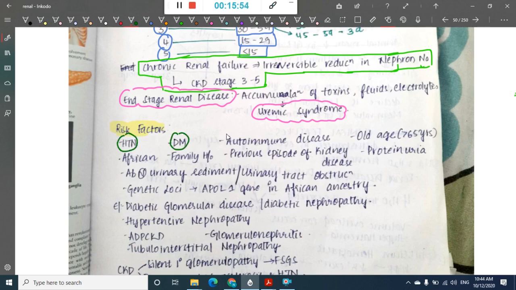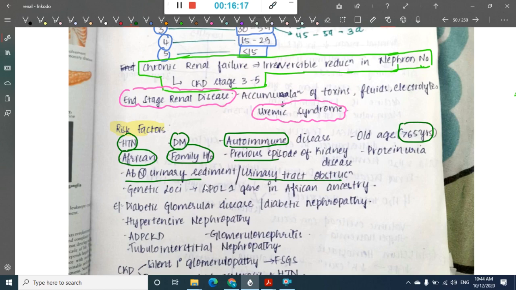It is associated with any autoimmune diseases. Chronic kidney disease is associated with old age, that is more than 65 years of age, Africans, family history, previous history of kidney disease. Okay, and there can be abnormal urinary sediment or urinary tract obstruction, and there is a genetic locus, the APOL1 gene, which is associated especially in African ancestry with chronic kidney disease. These are the risk factors.